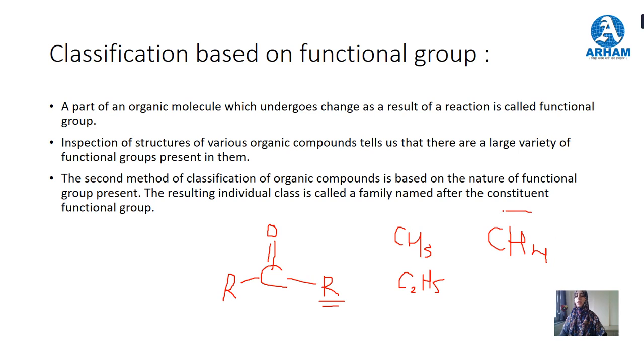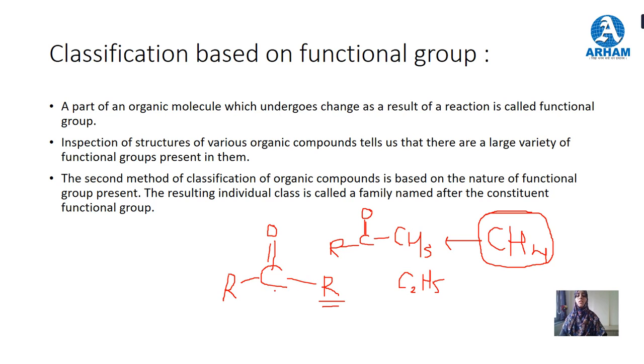The first member of the alkane family is methane. When we remove hydrogen from methane, it will form methyl, and methyl will attach to C double bond O R. R may be different or the same. Methyl is the CH3 group, ethyl is C2H5.